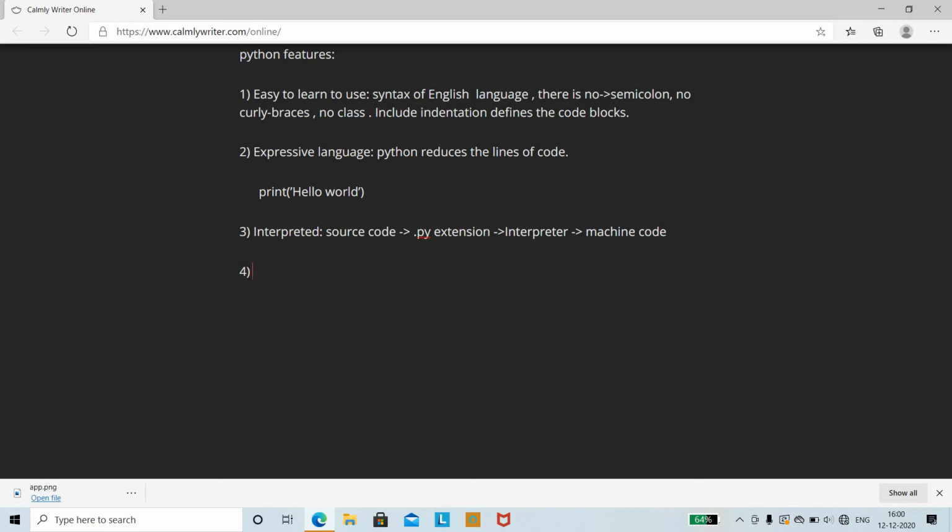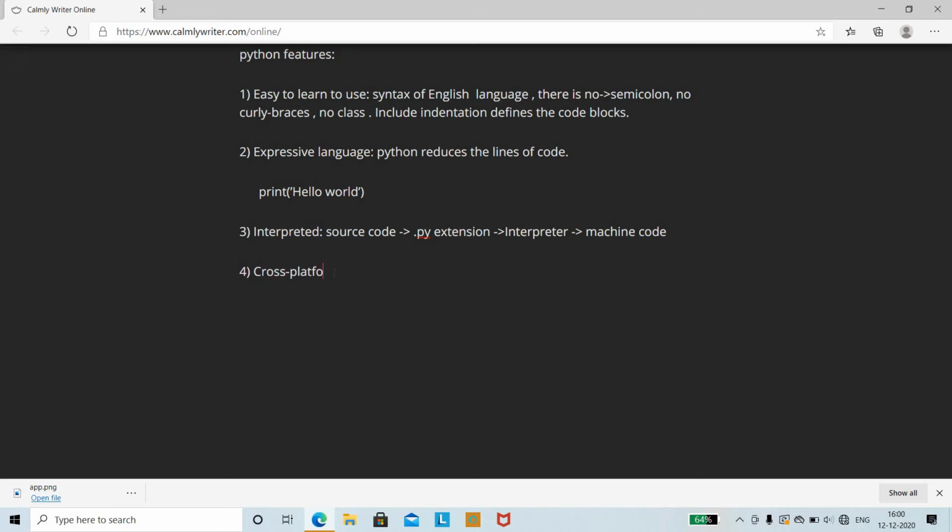Whereas in other languages like Java, we have both a compiler as well as an interpreter. The compiler converts the source code to the bytecode. Again, the bytecode is executed by an interpreter, which converts it to the machine code. But in Python you have just an interpreter, which converts the source code to the machine code.